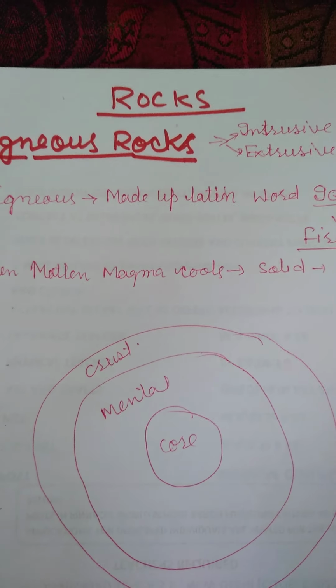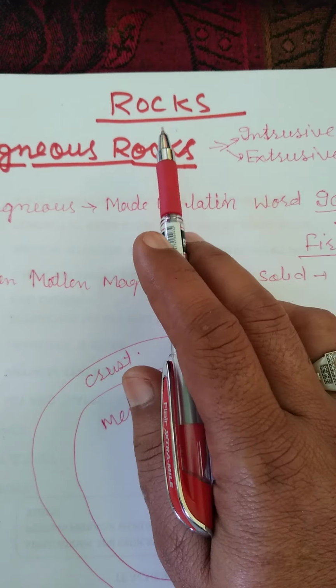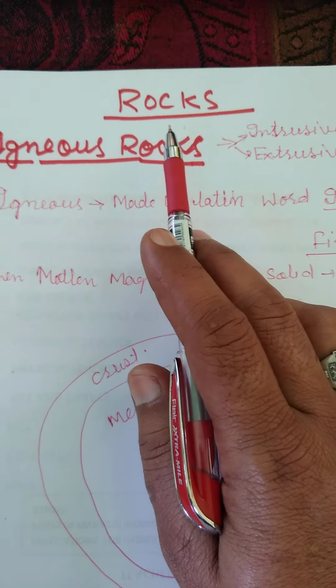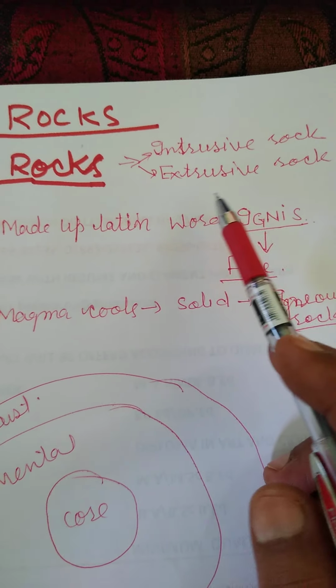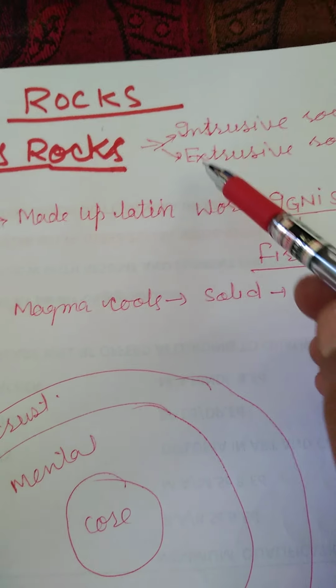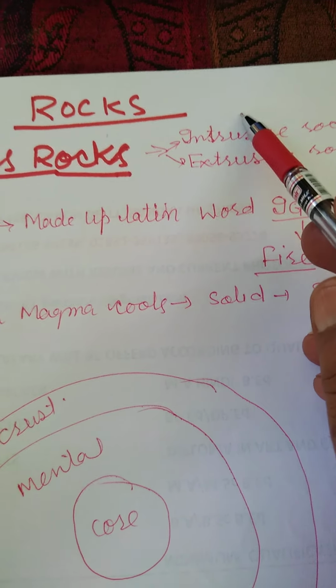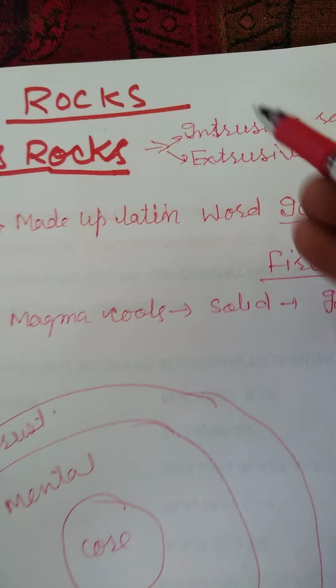In the last lecture we discussed rocks and the parts of rocks: igneous rocks, sedimentary rocks, and metamorphic rocks. Today we will discuss igneous rocks. Igneous rocks are divided into two parts. One is intrusive rocks and the second is extrusive rocks. Intrusive means inner side, and extrusive means outer side.